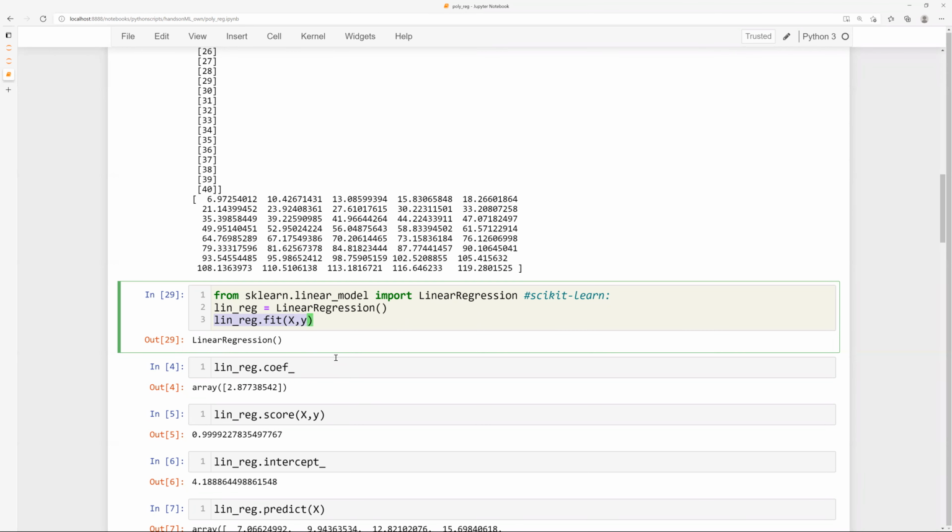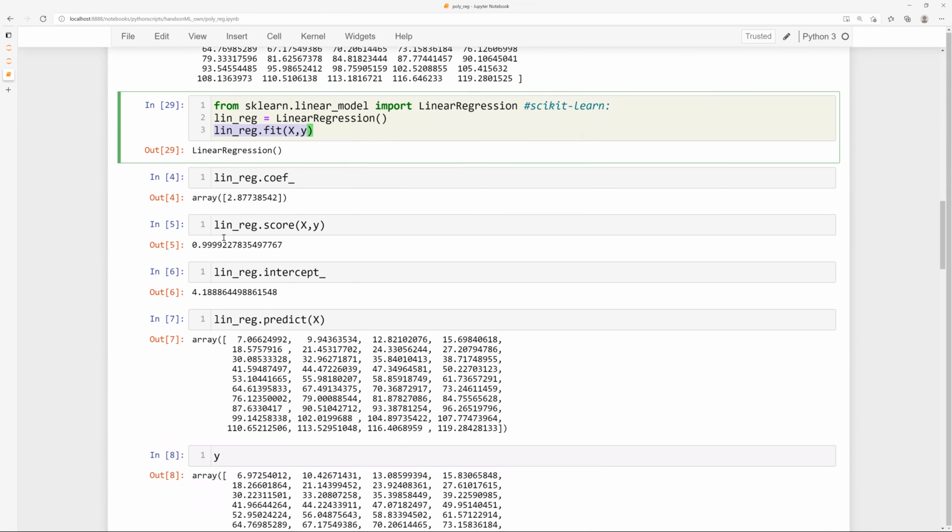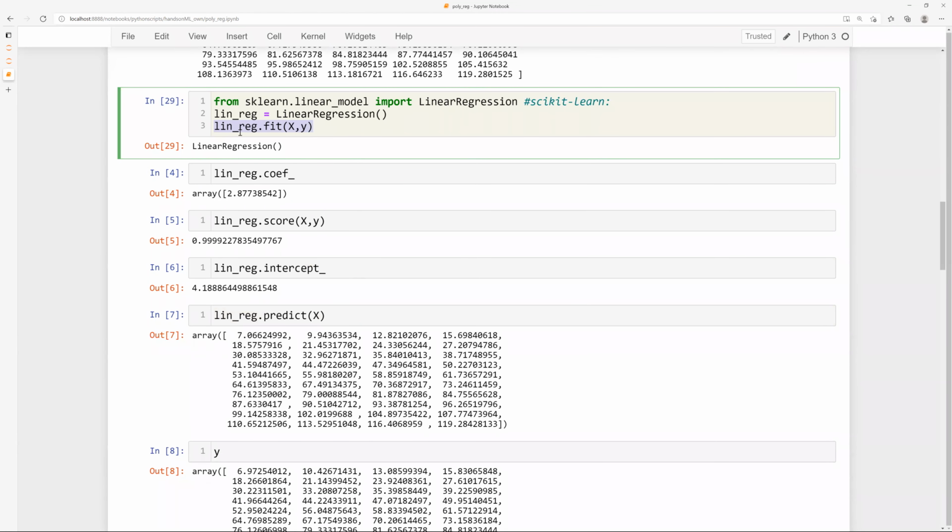Now once you have fit this particular data set, that lin_reg object contains whatever the values are. One of those values is the coefficient. So in linear regression, after fitting, how many values will you get? If you have a single variable linear regression, how many values are you going to get? You got the coefficient corresponding to X, and you had the intercept, isn't it?